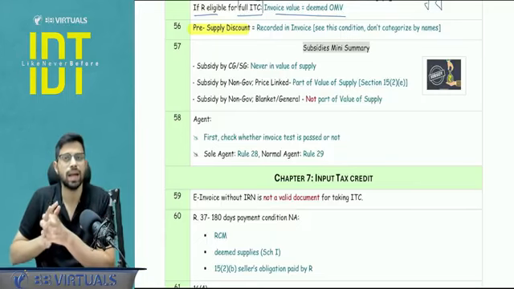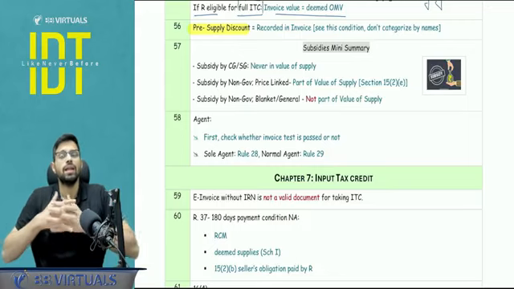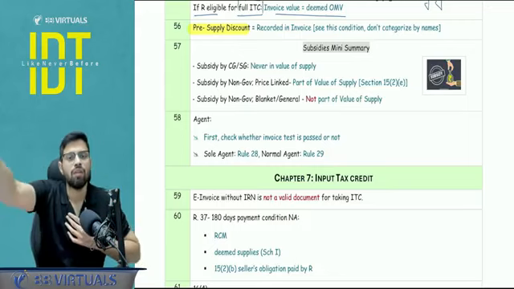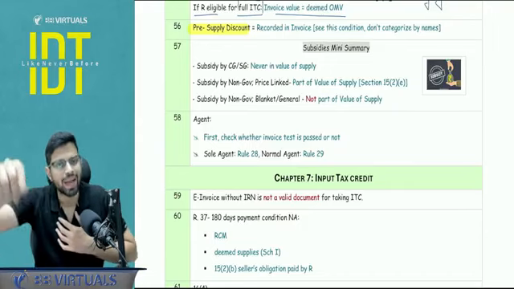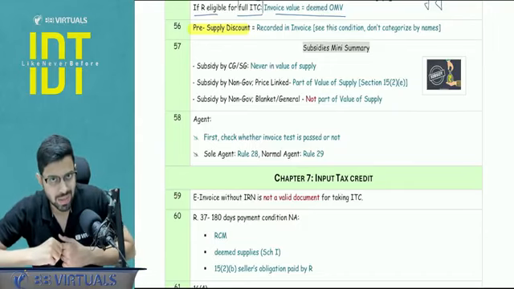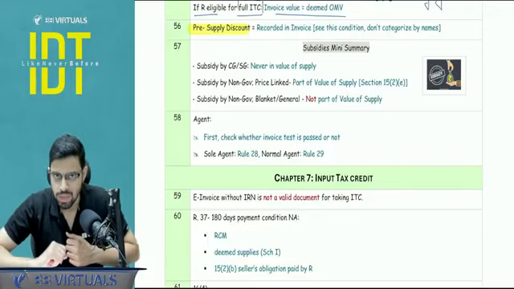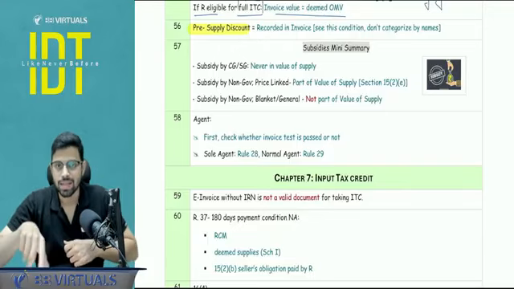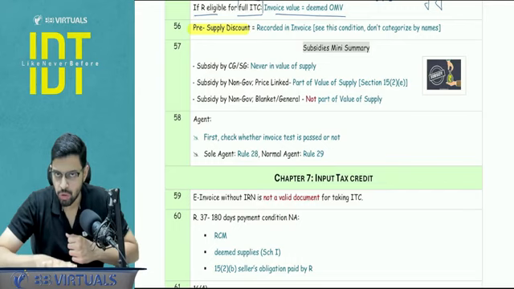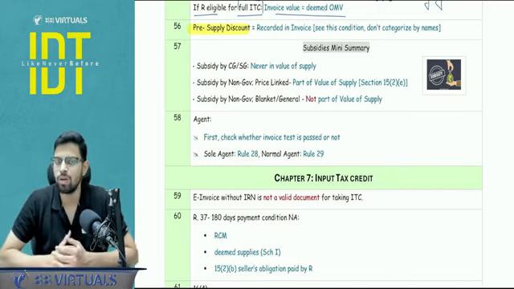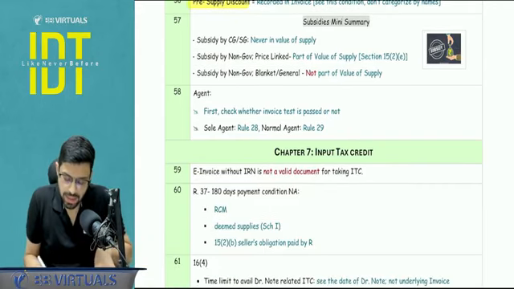I will give you one classic example. In the ICI case, they had mentioned that let's say I have issued the invoice and I went to deliver the goods to a recipient, and when he paid the entire amount at one go, I instantly gave him a 2000 rupees discount. Is this a pre-supply discount? Answer is no, because it is not recorded in the invoice. Is it a post-supply discount? Yes, but will the valuation be adjusted for the post-supply discount? No, because the conditions will not be complied. There is no agreement of this particular post-supply discount. Clear? Okay.